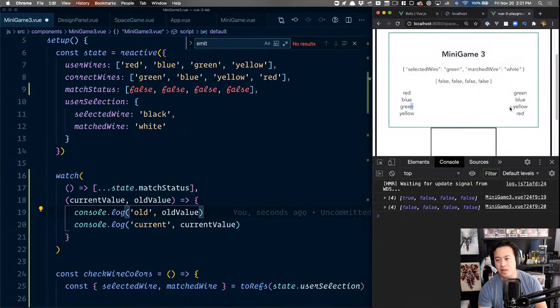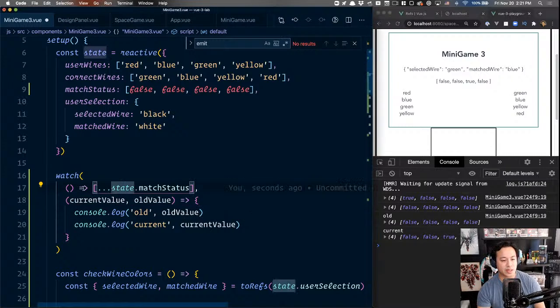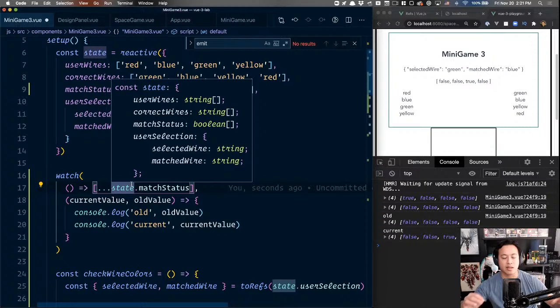so we have green here, right? Green, and you hover over yellow, green, green, and then hover over green, let go. You see that at first it was all false, and then the third one, because again, it's the third one on the item, that one is true. So that's correct. And the reason this works is because we have a function that's returning a new array that compares basically the differences inside of the array.